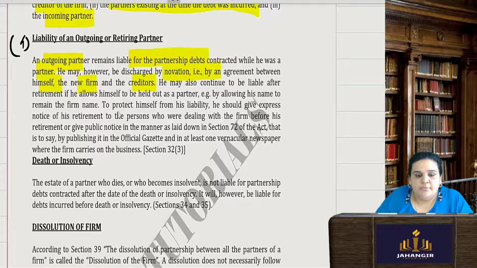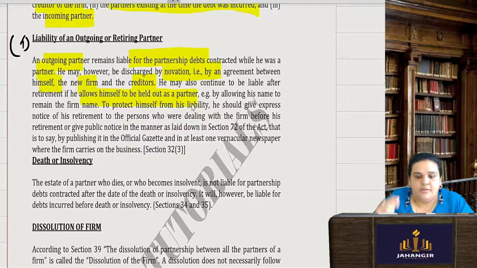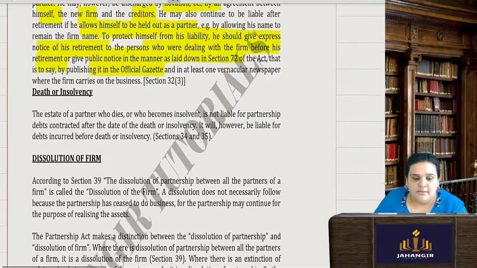He may also continue to be liable even after retirement if he allows himself to be held out as a partner. That means he is keeping his name in the firm still. Though he has retired on papers and is not doing any work for the firm, he has given his name, so he is still there. Then he will still be liable for the acts of the firm after his retirement. In order to protect himself from any liability, he has to give an express notice of his retirement to the persons who are dealing with the firm, or give a public notice. Simple. Give a public notice, it will appear in the official gazette that you have retired.